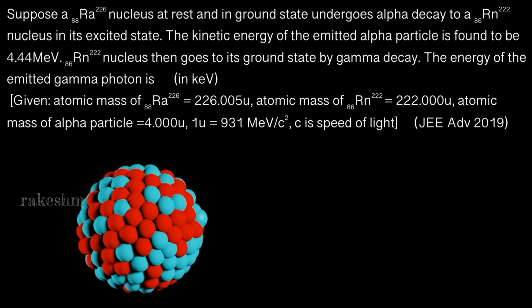Let us solve this question from JEE 2019. In this question, he is telling us there is a radium nucleus which is at rest in its ground state. So, this is a radium nucleus and it is at rest right now in its ground state. This undergoes an alpha decay to a radon nucleus in its excited state. So, let us have a look at this.